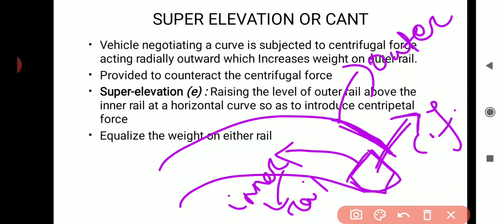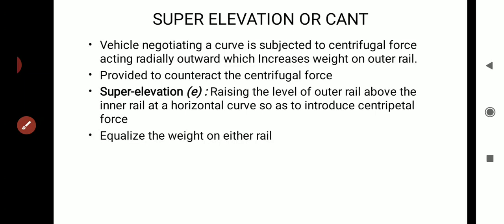So what do we mean by super elevation? That means the outer rail is raised some distance with respect to the inner rail, and that raised distance is known as the super elevation. Let me draw the cross section of the railway track.